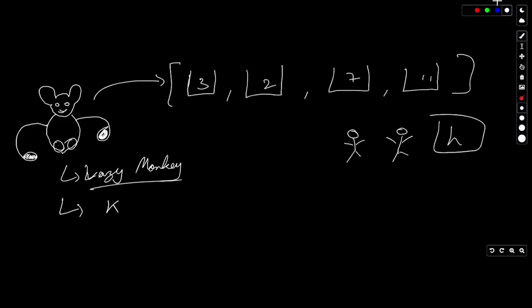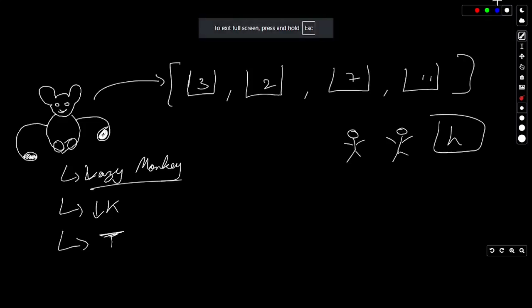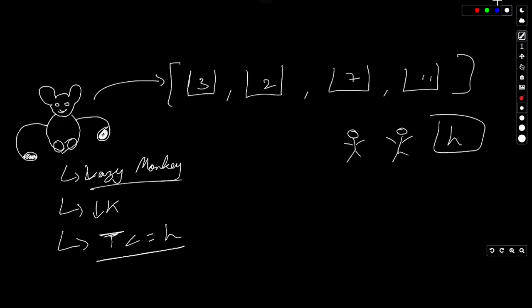First of all, because it is a lazy monkey, it wants to have the minimum speed K of eating bananas, and also complete eating all of these bananas within H hours. The time with which it will be eating bananas should be smaller than or equal to the number of hours for which the guards are gone. So these are all of the conditions that we are given within this problem.